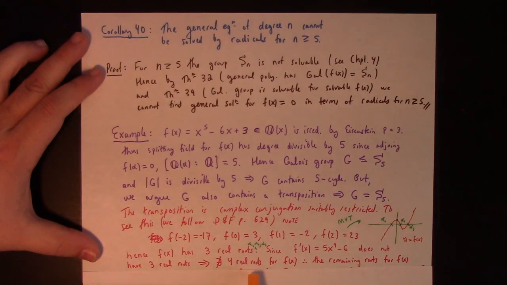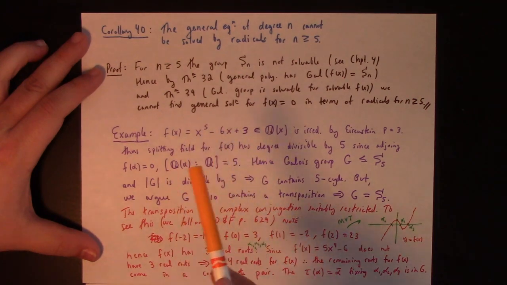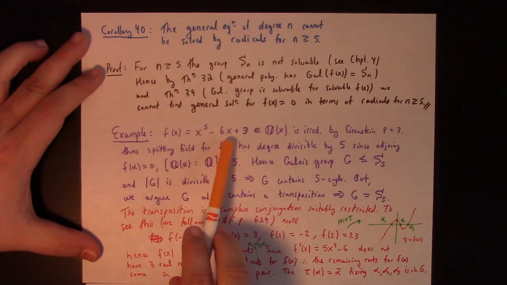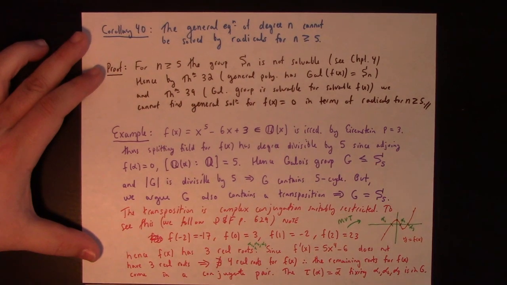So there do not exist 4 real roots for f of x, but the fundamental theorem of algebra says that it does have 5 complex roots, and of course the other pair have to be a conjugate pair because the original polynomial is over the rationals, right? So the product of x minus alpha 1, x minus alpha 2, x minus alpha 3, x minus alpha 4, x minus alpha 5 has to work out to x to the 5th minus 6x plus 3. So it follows that the alpha 4 and alpha 5 I was just mentioning have to come in a complex conjugate pair. So I just said alpha 4 is equal to alpha and alpha 5 is equal to alpha bar.